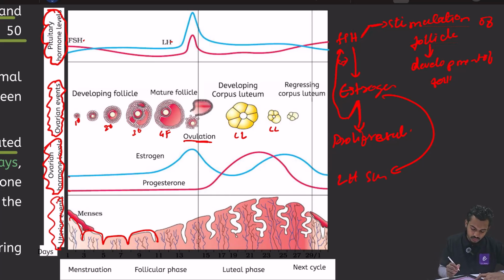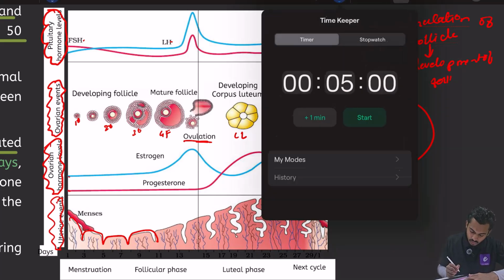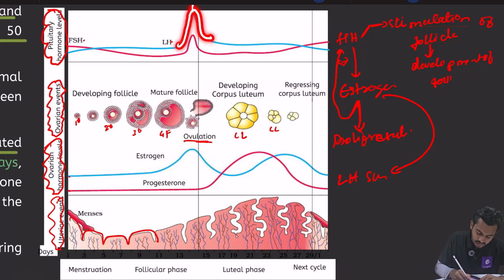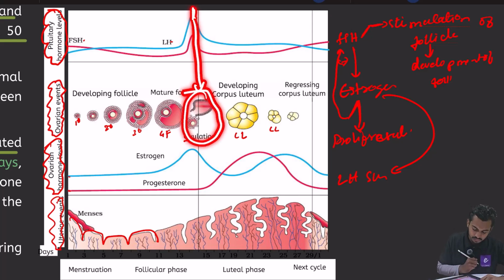You can see that when the estrogen peaks, after some hours the LH hormone will also peak. There is an LH surge, and when there is an LH surge, you can see there is ovulation here.